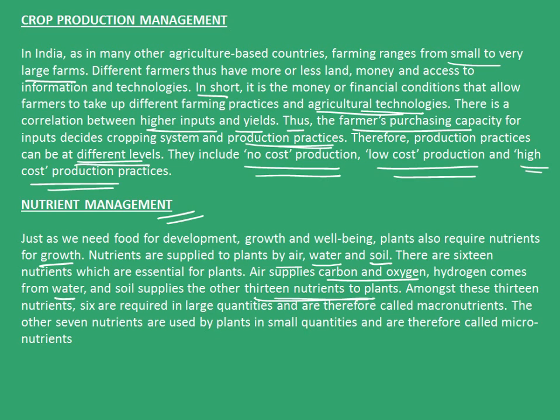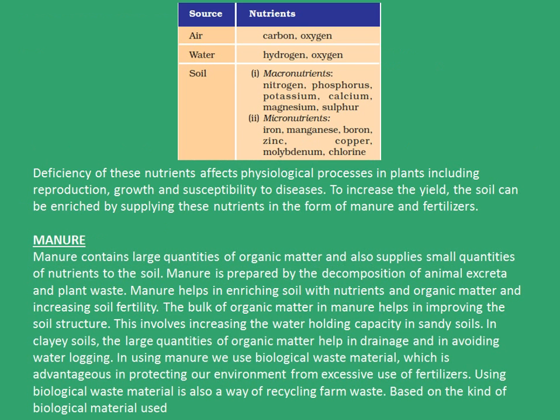Amongst these 13 nutrients, 6 are required in large quantities and are therefore called macronutrients. The other 7 nutrients are used by plant in small quantities and therefore are called micronutrients. A brief table here shows the source of nutrients to the plants, that is air, water, and soil. Deficiency of these nutrients affects physiological processes in plants including reproduction, growth, and susceptibility to diseases. To increase the yield, the soil can be enriched by supplying these nutrients in the form of manure and fertilizers.